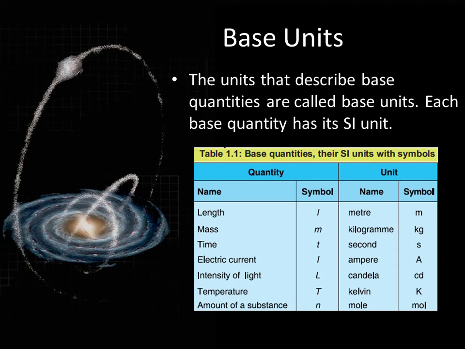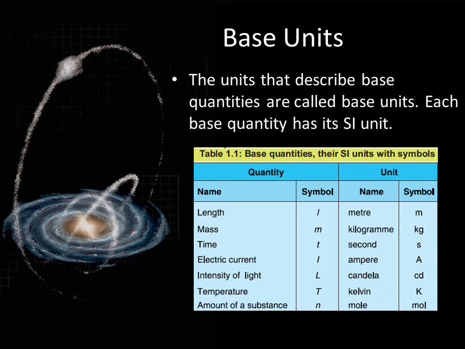We know that there are 7 base physical quantities, so they will have units as well, because all physical quantities have two things, magnitude and unit. This table here shows you the name of the quantity, the symbol of the quantity, the unit, and the symbol of the unit. The quantity itself has a symbol, and the unit also has a symbol.